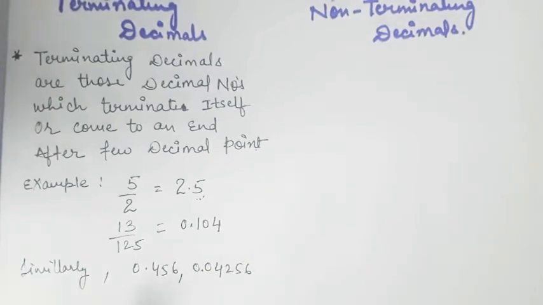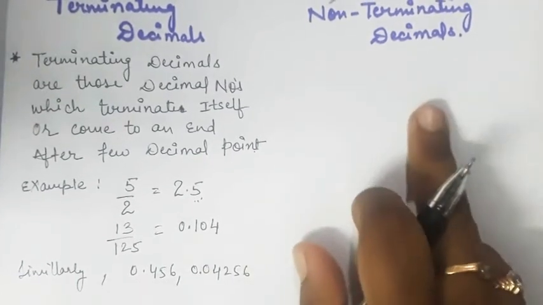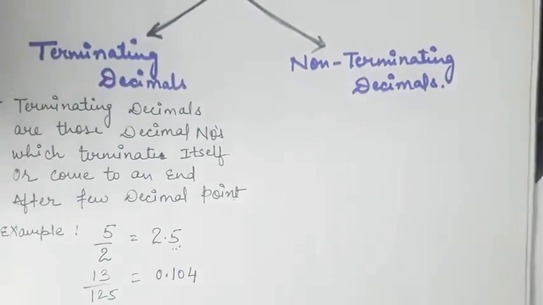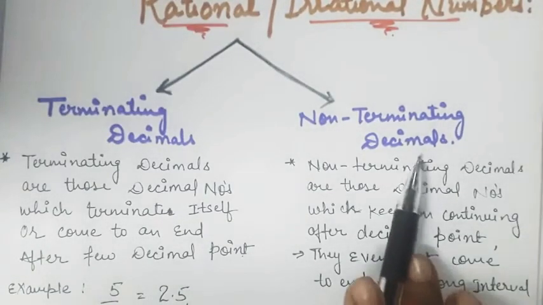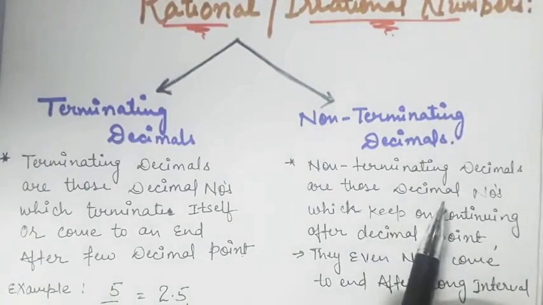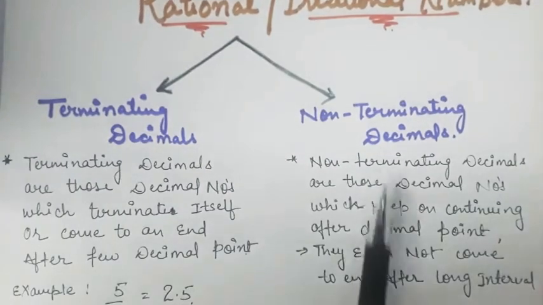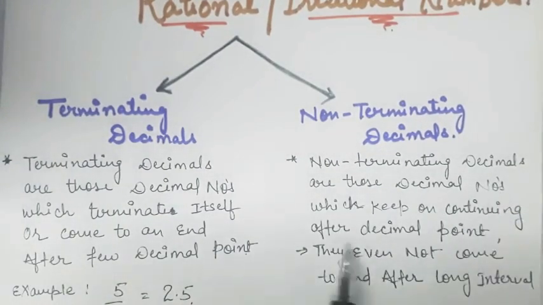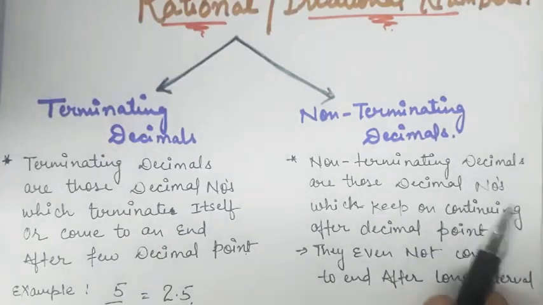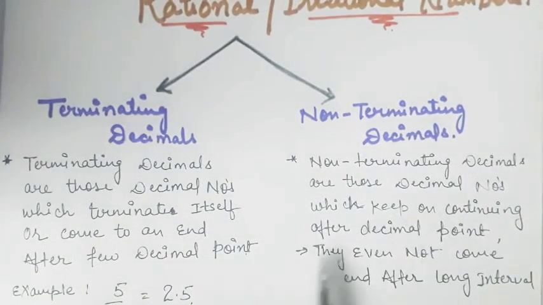Now let's discuss non-terminating decimals. Non-terminating decimals are those decimal numbers which keep on continuing after the decimal point. They do not come to an end even after a long interval.